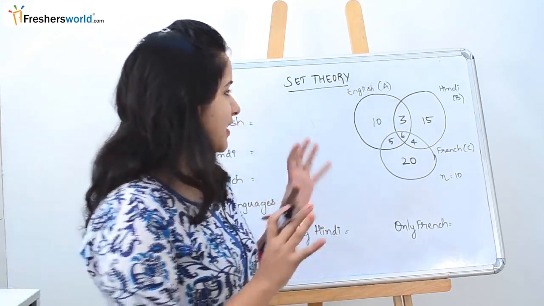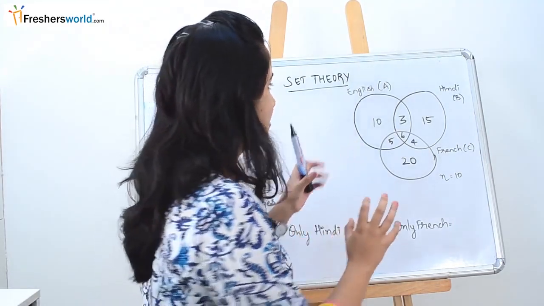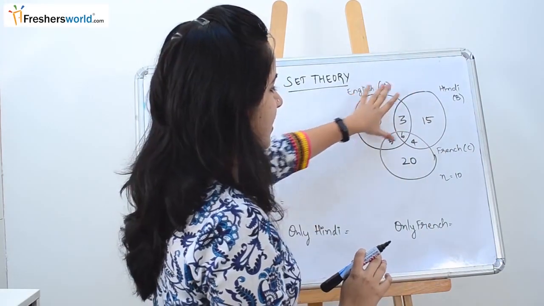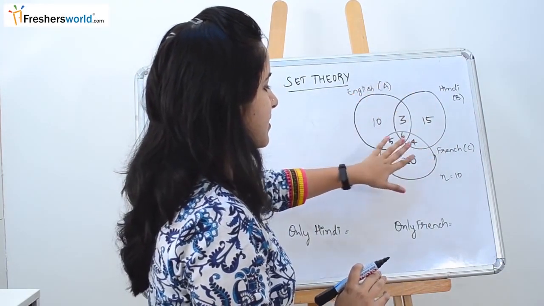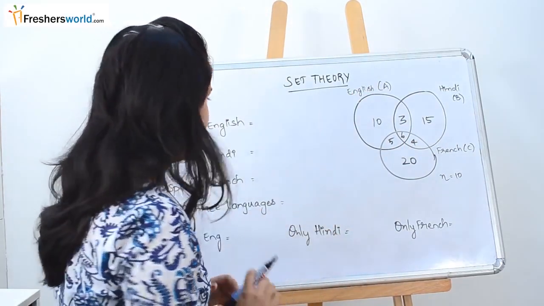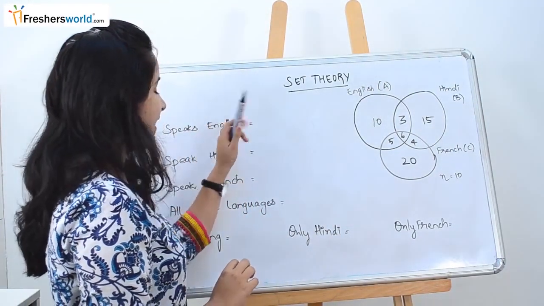The question that I am taking here is, a set of people speaking the languages English, Hindi and French, and I have taken it as a 3 Venn diagram and then there are certain numbers in it. Let's get started with one question so that we'll understand the concept better. The first question that they are asking is, what is the number of people who speak English?